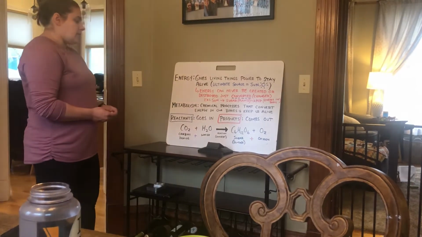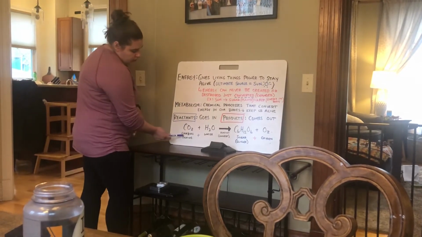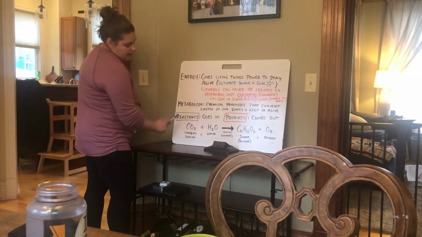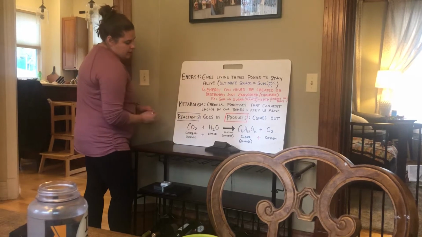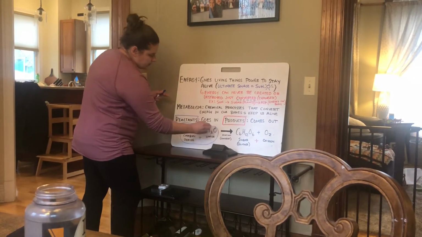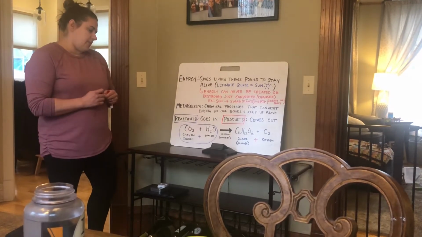So when we're talking about some of these equations, like this first one, we can represent it with words, carbon dioxide and water, or with the elements that they're made out of, CO2 plus H2O. These are what we call the reactants, what we start with. The ingredients is another way to think about them.